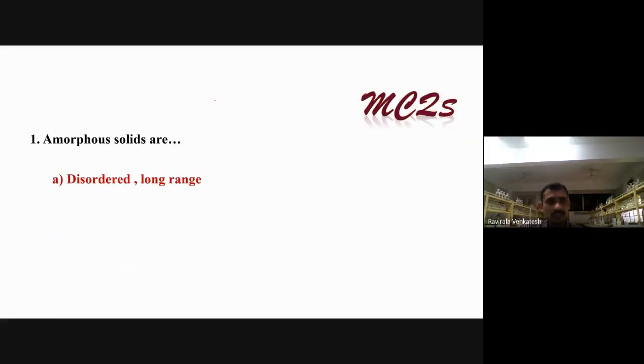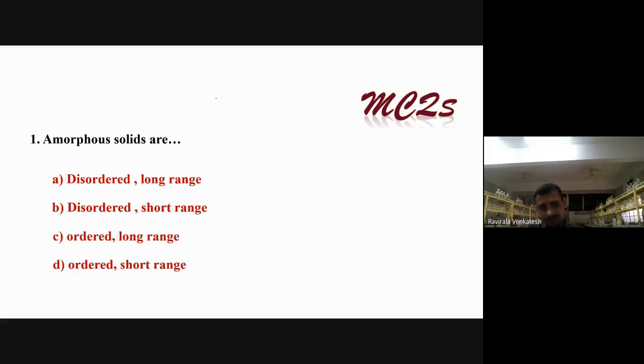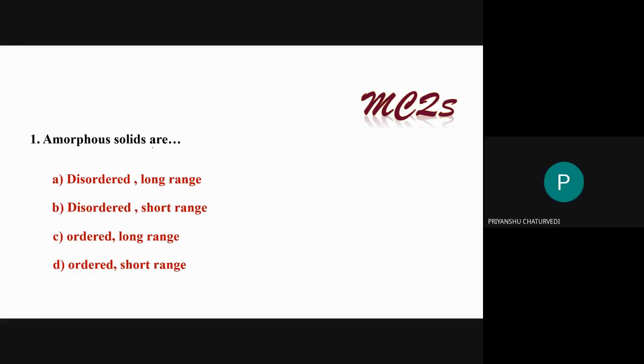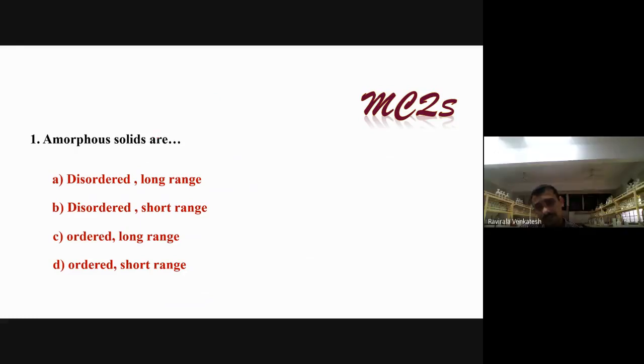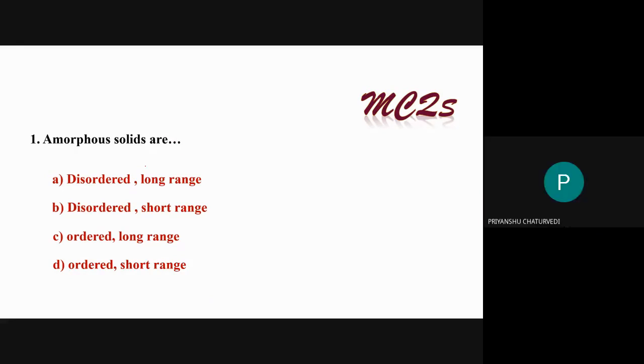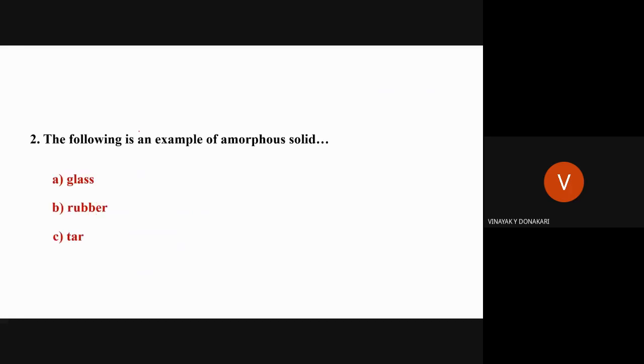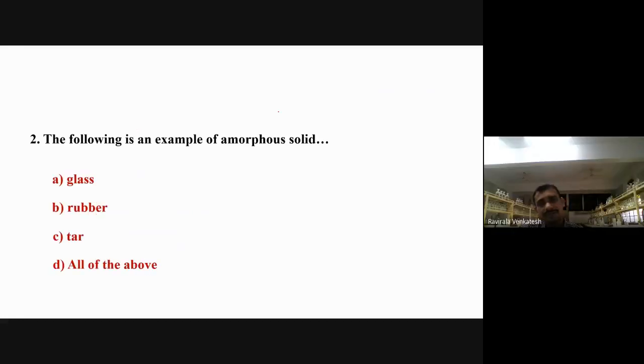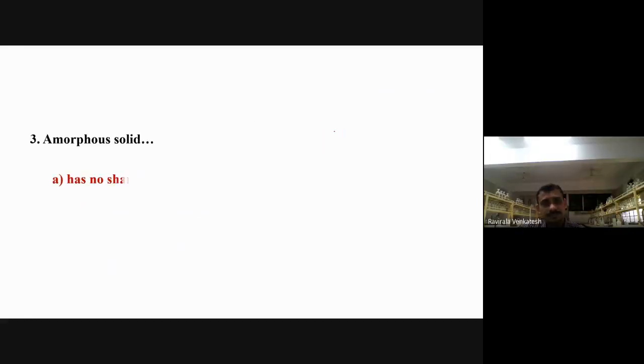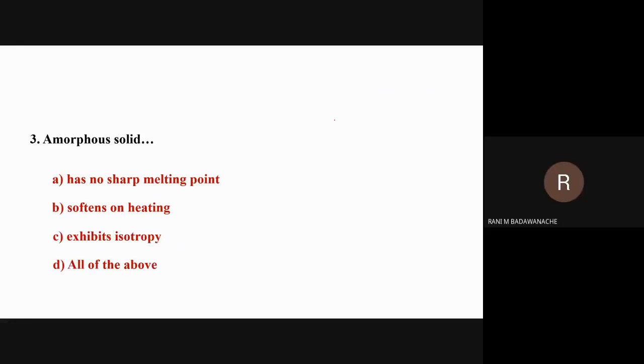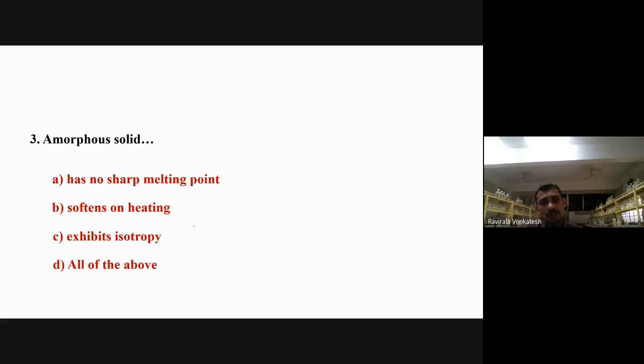Now the question: amorphous solids are ordered or disordered? Disordered with long range or short range? Short range only. What is the correct answer? All of the above. They exhibit isotropy, they soften on heating, and they have no sharp melting point.